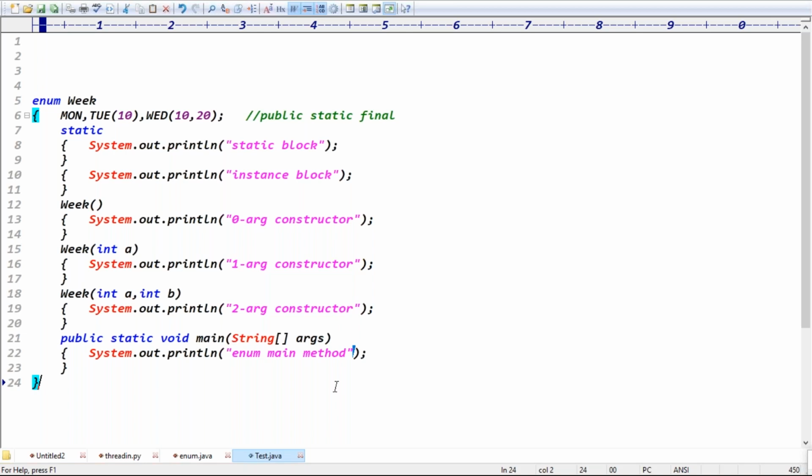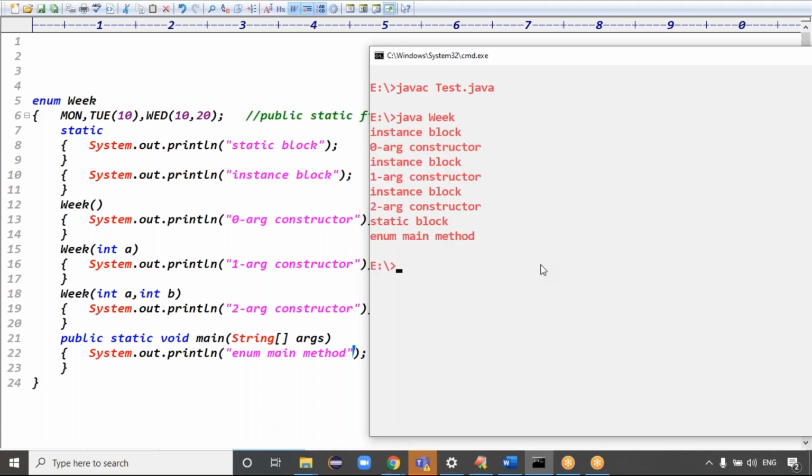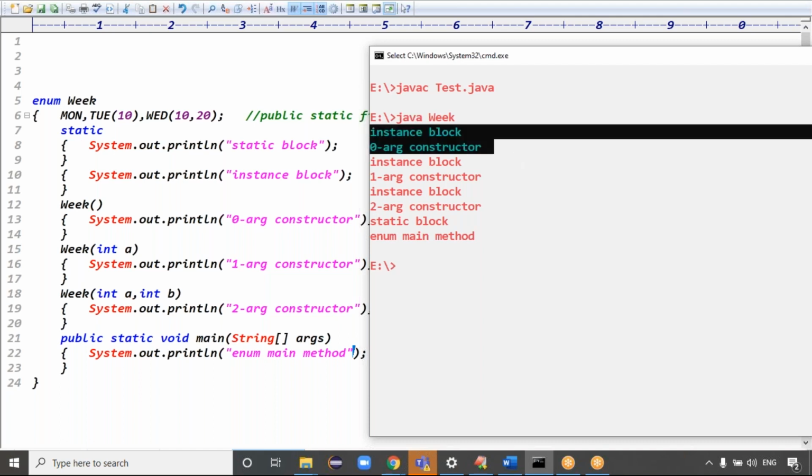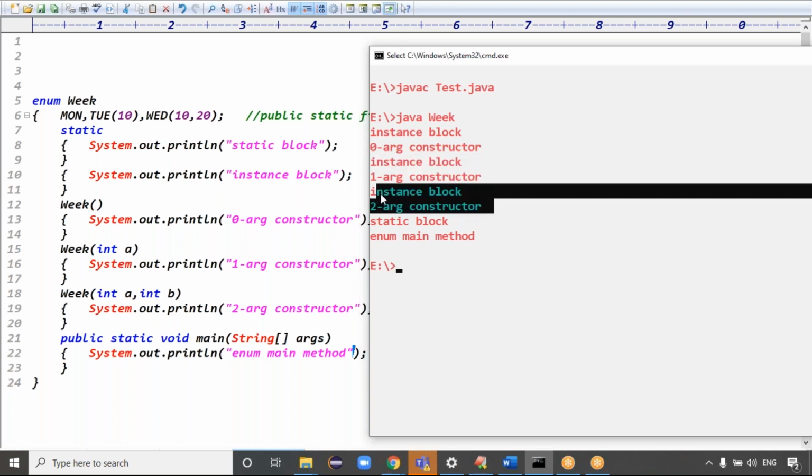Exactly. Is it clear now? If you want, you can run this code. We got the same output. The code compiled fine. After compilation, what class name do you want to execute? The class name is Week, right? For the first constant loaded, what happened? Instance block, zero argument constructor. For the second constant, instance block, one argument. For the third constant, instance block, two argument. With that, three constants are loaded.